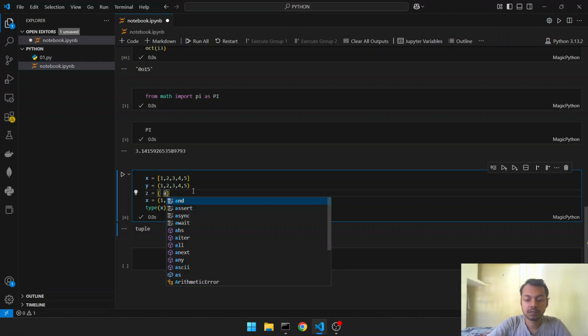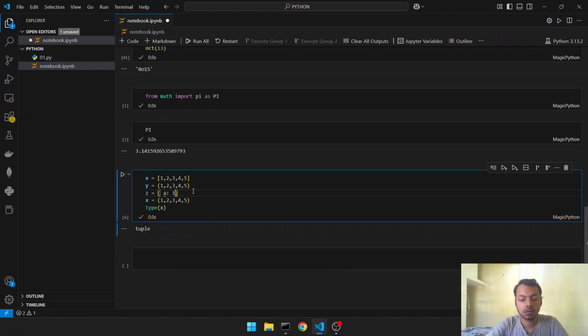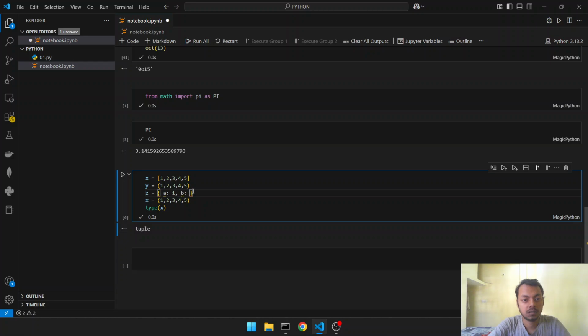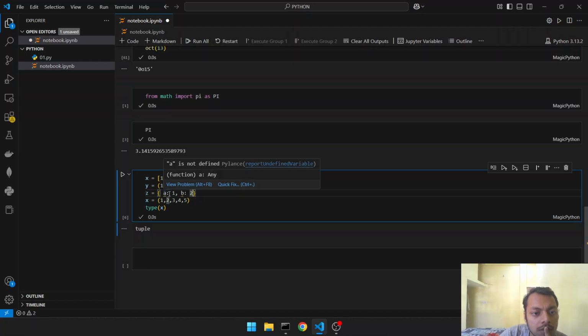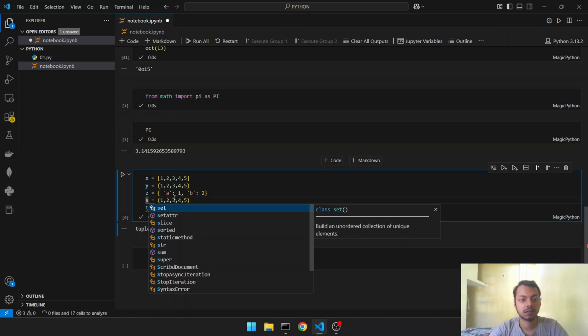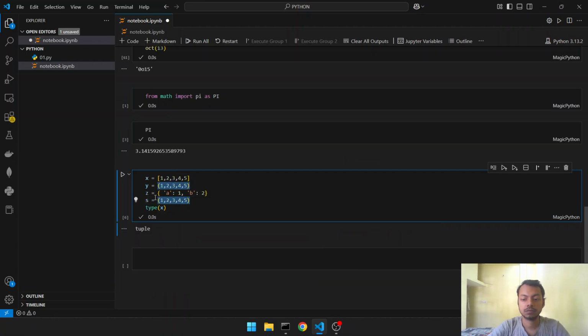Key value, like x1, b2. What is the error? It is that a is not defined. Okay. Now this is a dictionary, and a set. A set is similar to a list, but it won't contain any duplicate items.